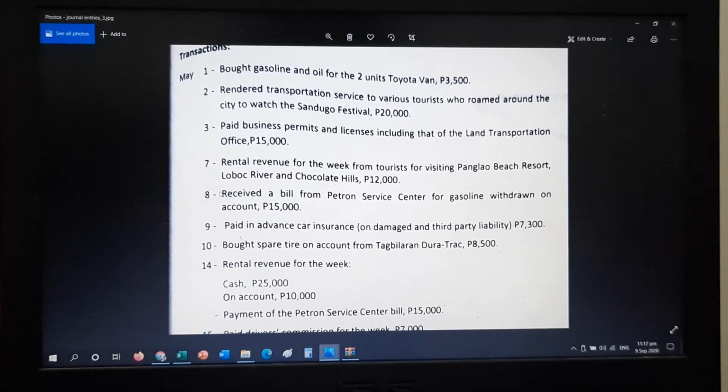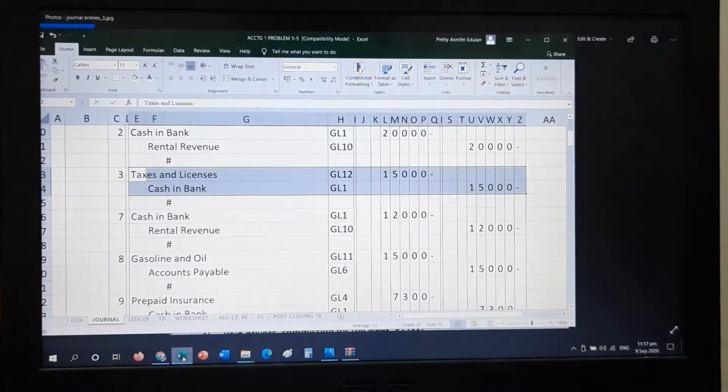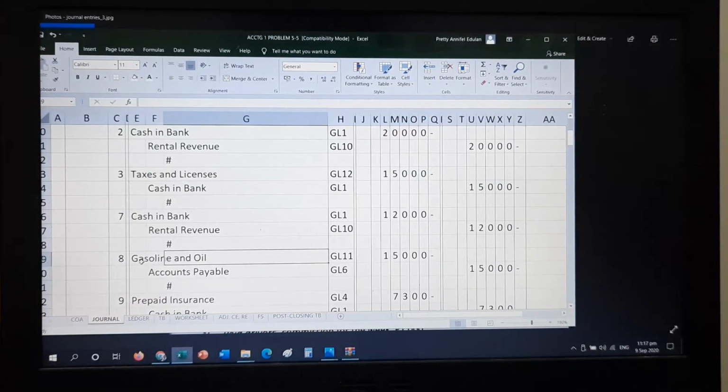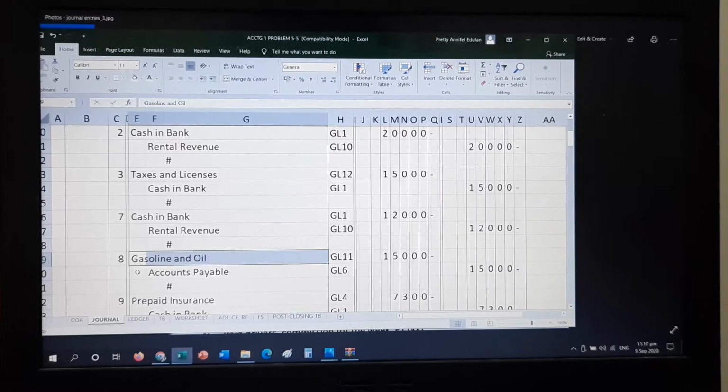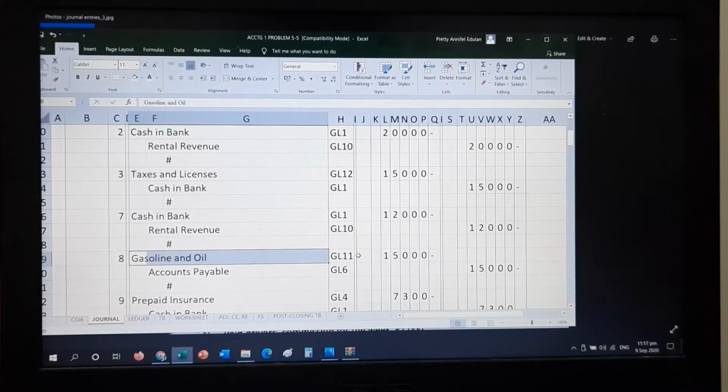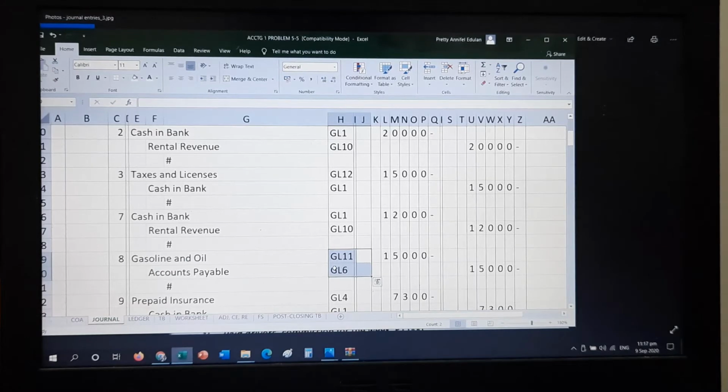Next transaction would be received a bill from Petron Service Center for gasoline withdrawn on account. So it was done on account. You did not pay. You got gas but you promised to pay. It was done on account. So debit, gasoline and oil worth 15,000. Credit, accounts payable worth 15,000. Again, do not forget the folio. It can be seen in your chart of accounts.